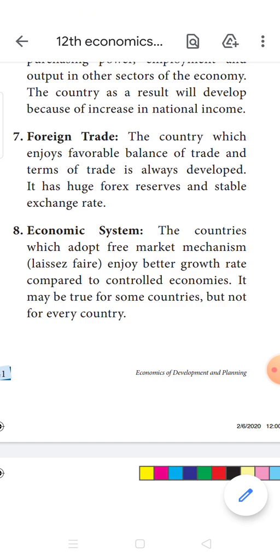And when it has very good forex reserves and a stable exchange rate, that also determines economic development.